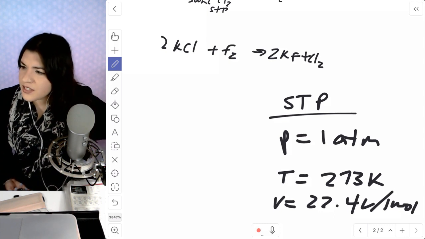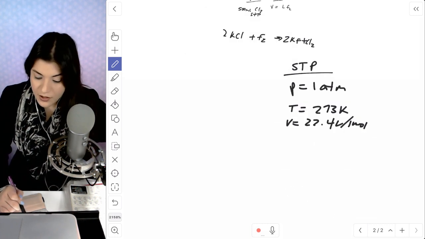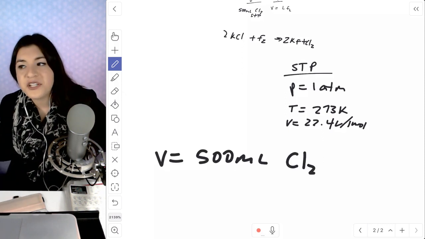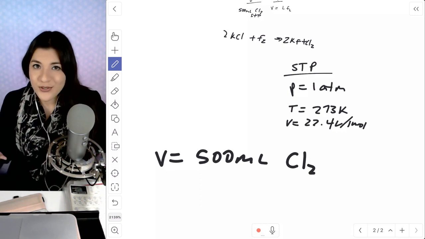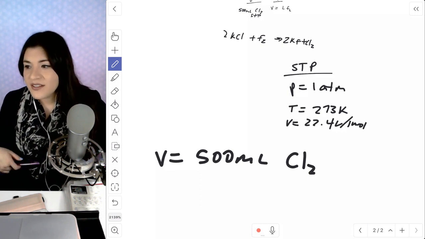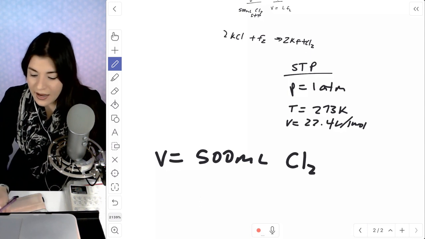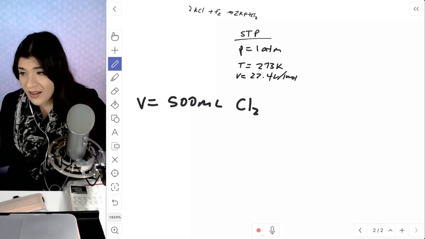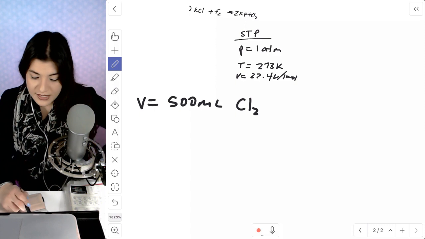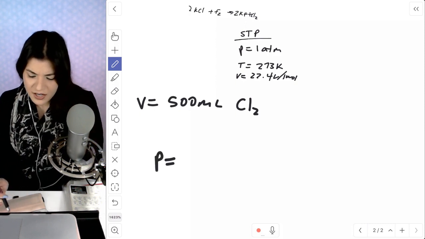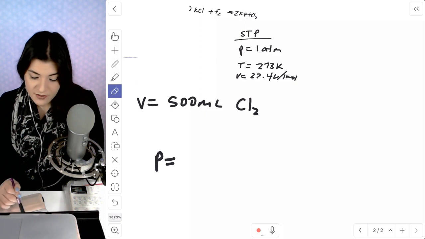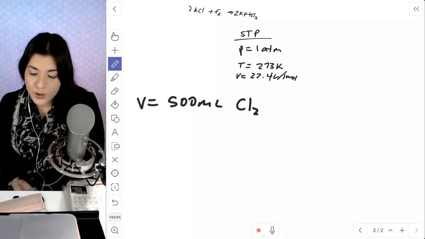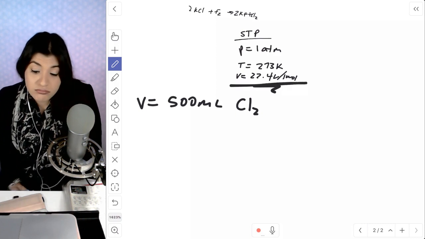Now, let's start off with the 500 that we know, that we have 500 milliliters of chlorine gas. Now, automatically, I'm going to change that to liters because we have to figure out what our moles are. That's going to be our main thing here. So the fact that this is at STP, I would use the ideal gas law to figure out how many moles we have overall. We could actually get to moles a different way, come to think of it. Yeah, actually, we don't even have to do that. What we could do is just use this 22.4 liters per every 1 mole.